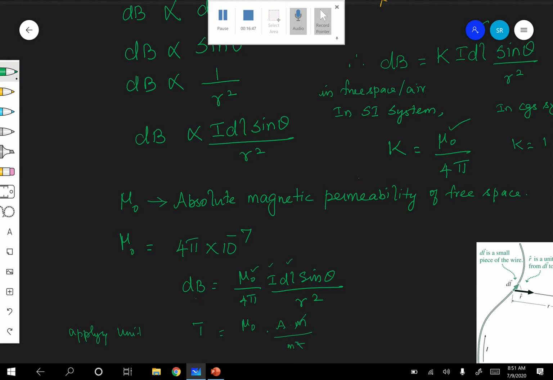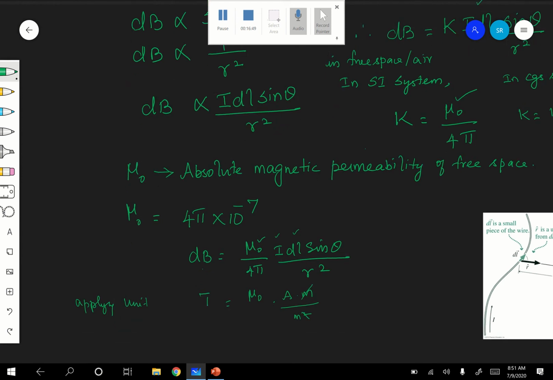Therefore this goes. Therefore, what is the unit for mu naught? Directly I can write, but you should know, the unit of mu naught is Tesla meter ampere inverse. Correct? Tesla meter ampere inverse.